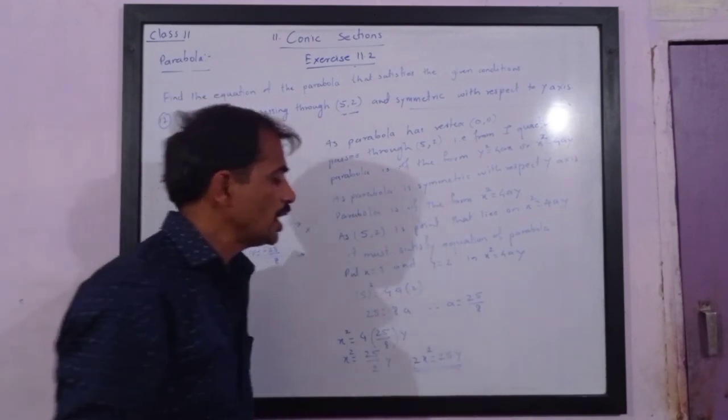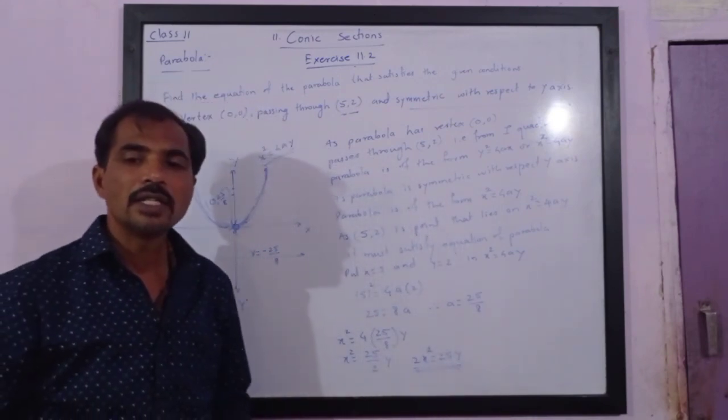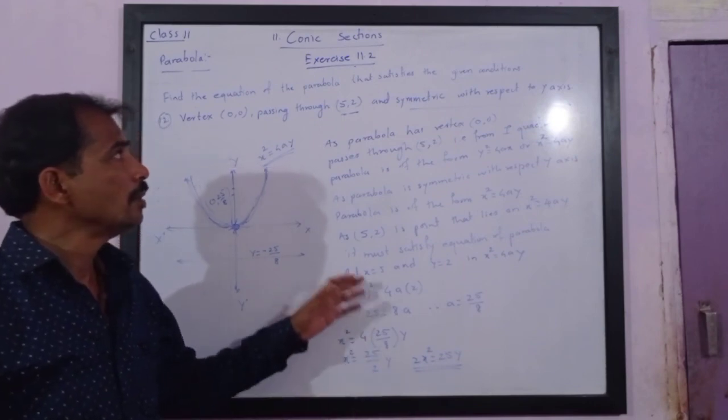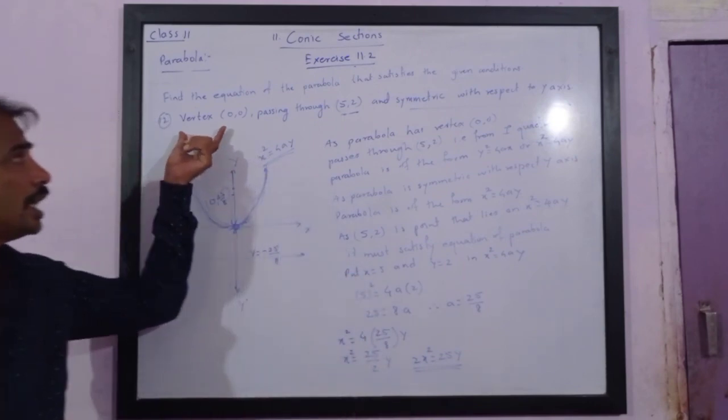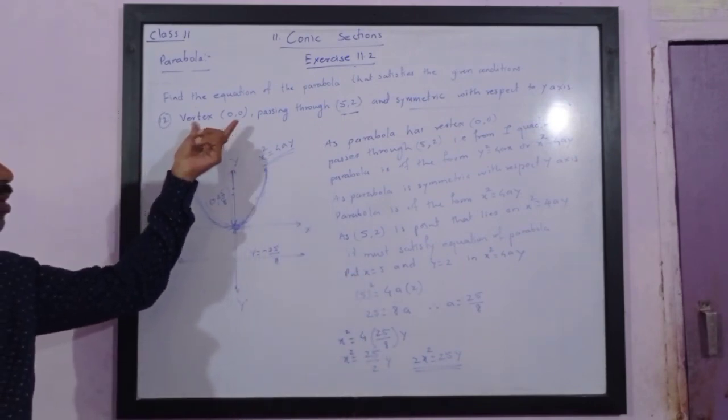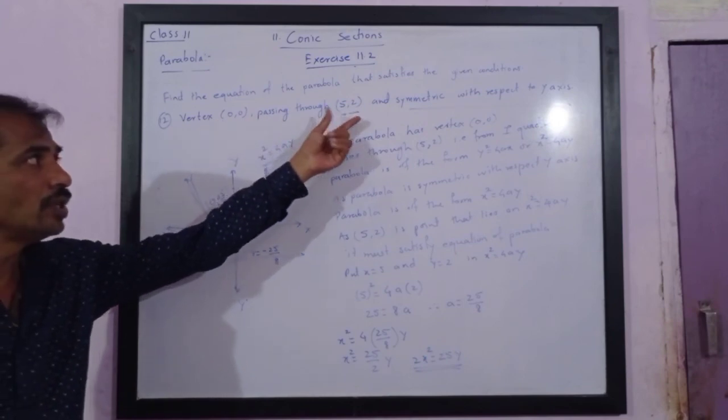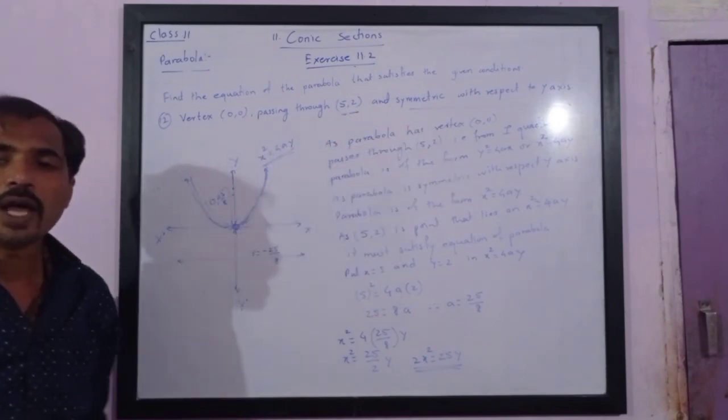So 2x square is equal to 25y is the equation of the parabola which has vertex 0, 0, passes through the point 5, 2, and is symmetric to the y-axis.